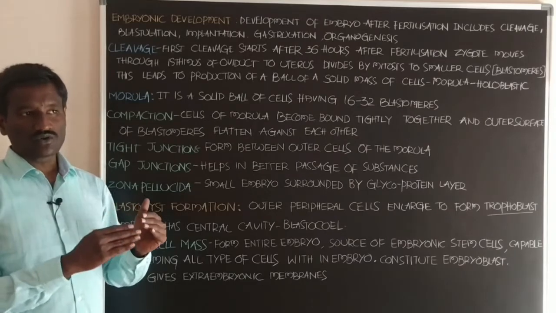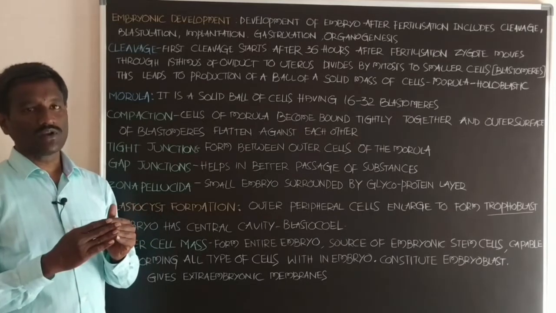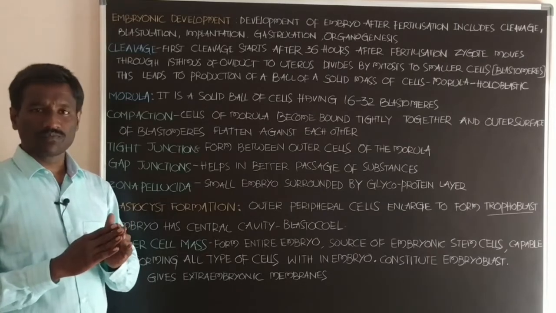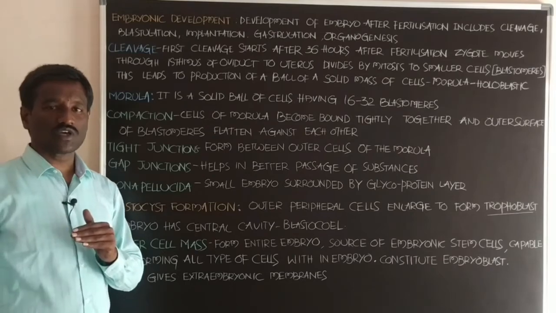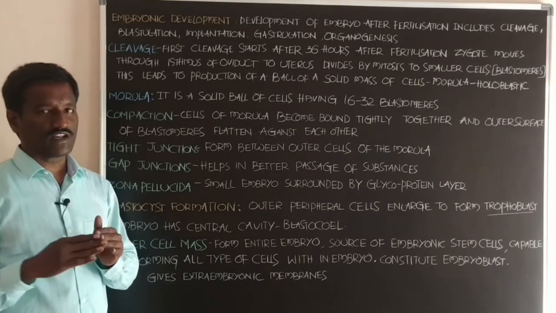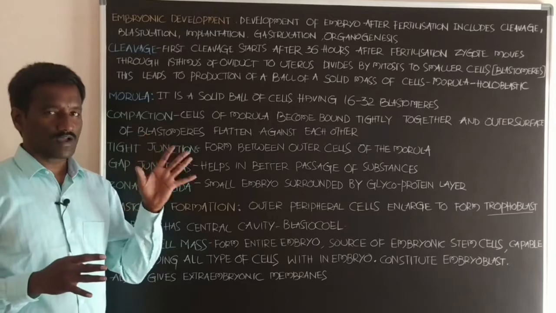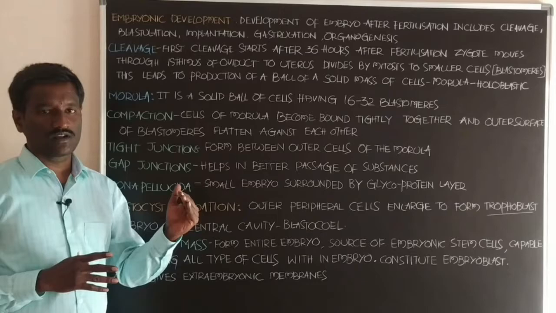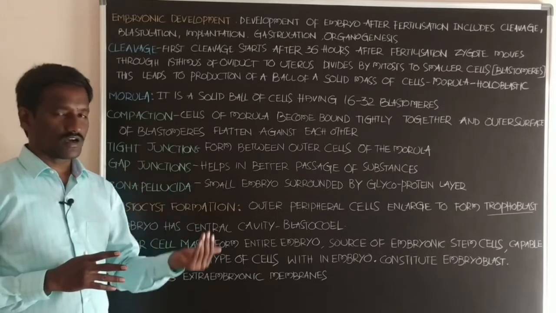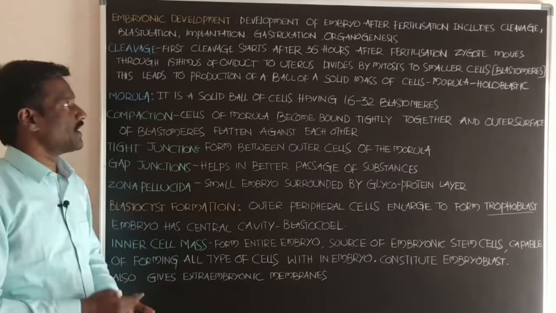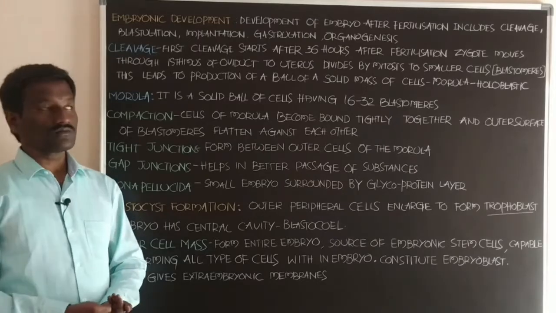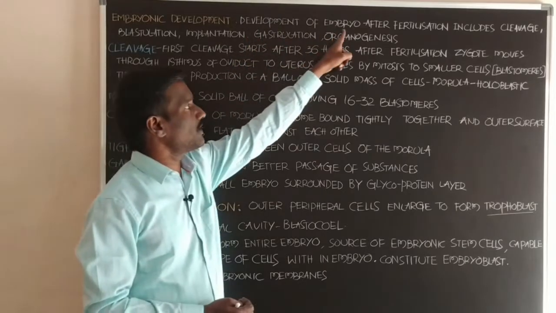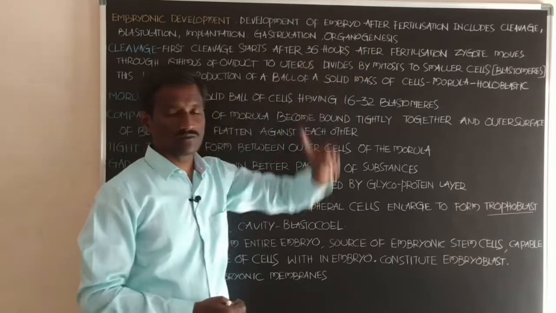Zygote develops into the embryo, develops into the fetus, and finally it goes to parturition. That means delivery of the baby is called parturition. These are sequential processes which appear in fertilization and embryonic development. Students, in embryonic development of the embryo after fertilization.